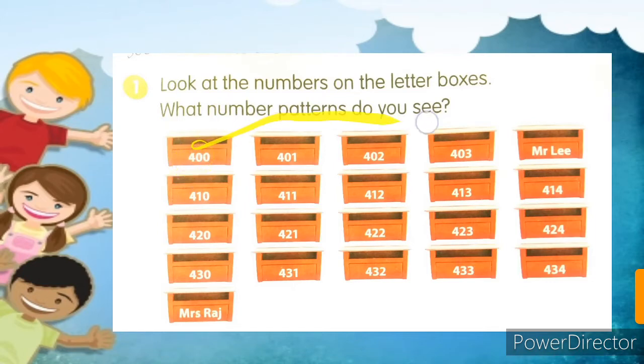So we can write down for Mr. Lee, it's 404, or Mrs. Raj, because here I have observed that this number is 400, then again add 10 more, the number will be 410. When we add 10 more, the number will be 420. When we add 10 more, the number will be 430. And when I add 10 more, the number will be 440.